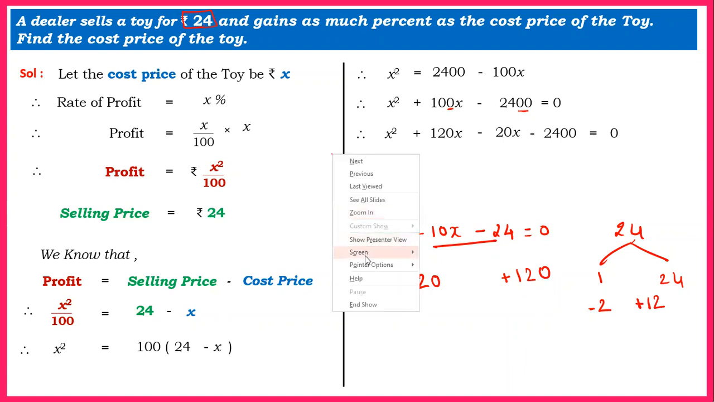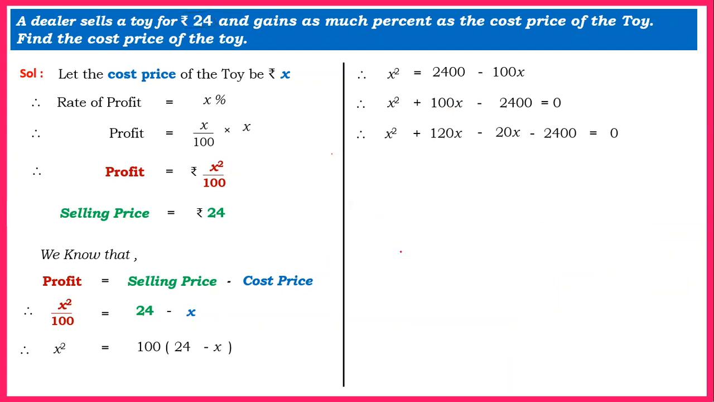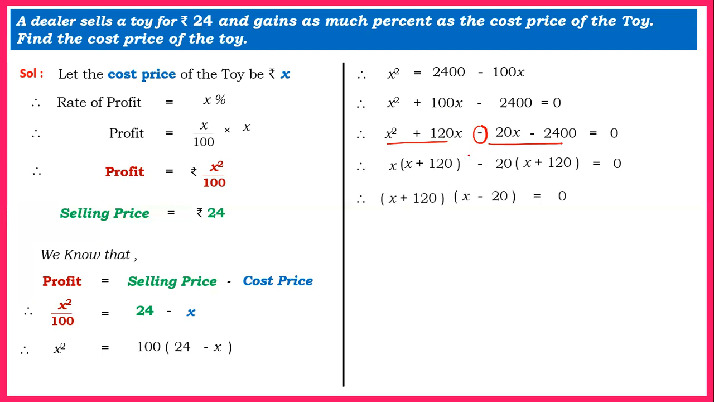Let me just clear all that I have written so that I have enough space to solve the sum ahead. Now let us make a pair of the first 2 and the last 2 terms, and let us take common. What is common from the first 2 terms is x. What remains in the bracket is x plus 120. Now students, as there is a minus sign here, we have to take this sign again here. So minus here, the common is 20. Since we have taken minus outside the bracket, the sign inside the bracket will change. That will be x plus 120 equal to 0. Now x plus 120 is once again common. What remains in the bracket is x minus 20.